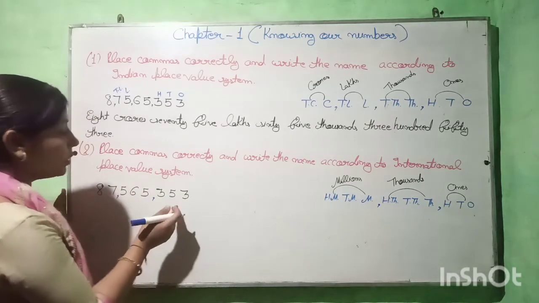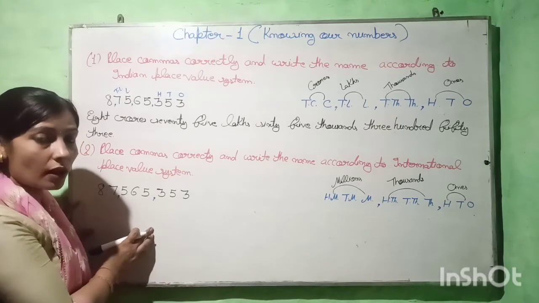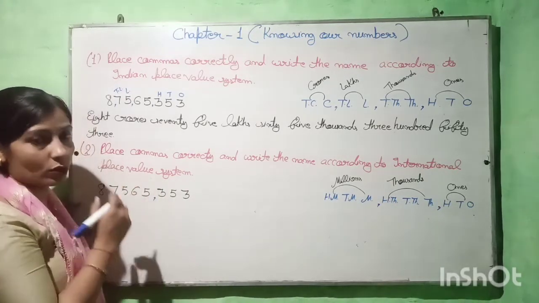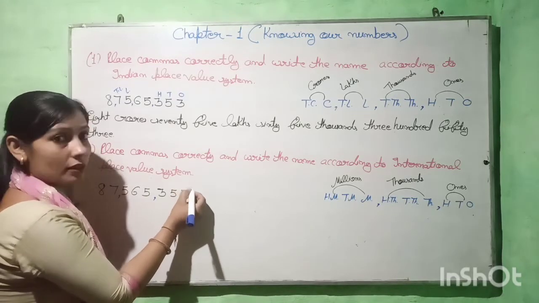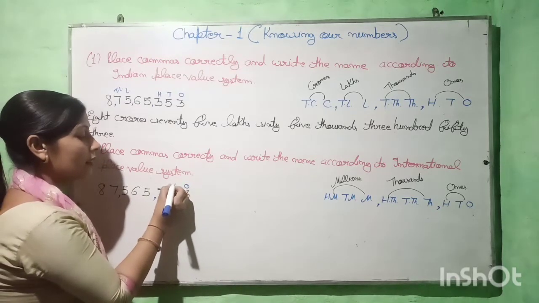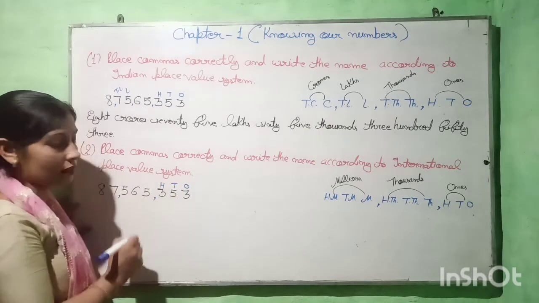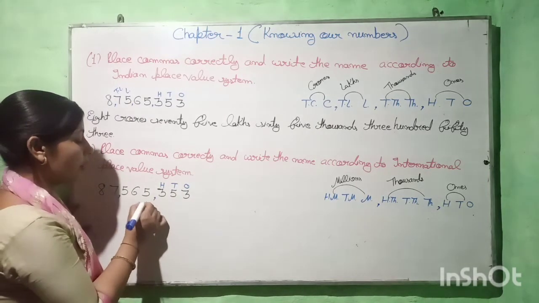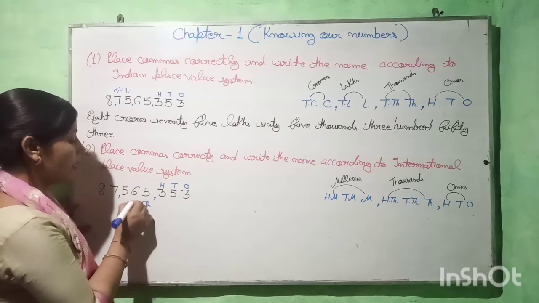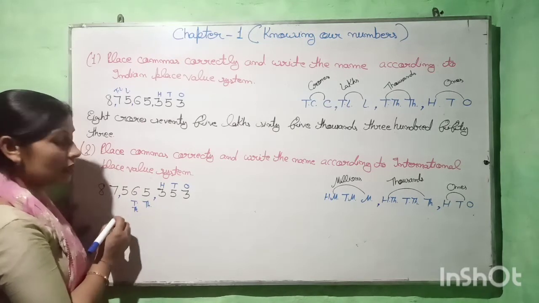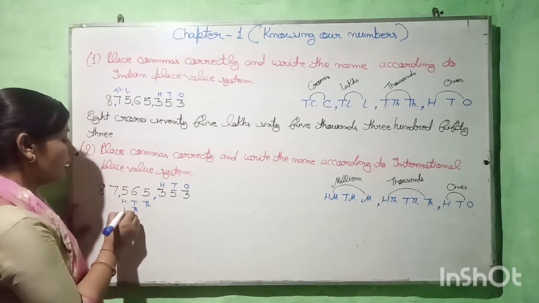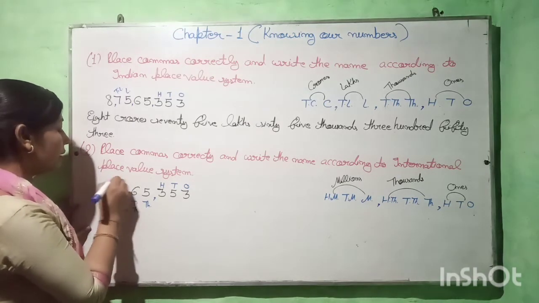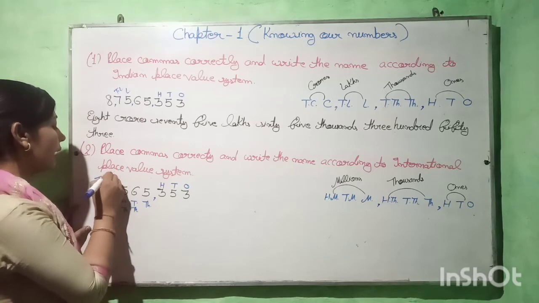So now first we put the commas according to the international place value system, and then we write the places also. Here will come ones, then tens, then 100, and now the thousands period starts. Here we write thousands, then 10,000s, and then 100,000s. And here million and 10 million.